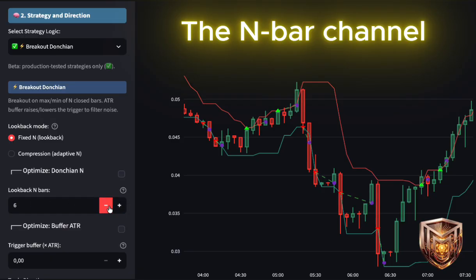The channel redraws on every closed bar, just like before. N equals 1 breaks the last bar. N equals 5 breaks a level that's held for 5 bars, a tougher obstacle.